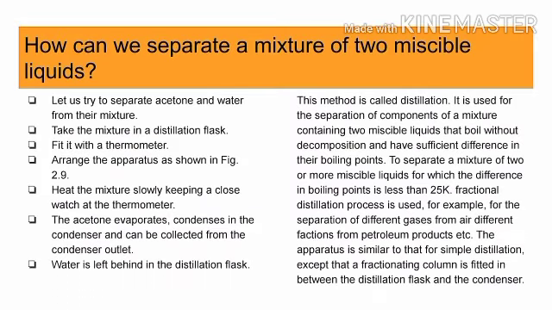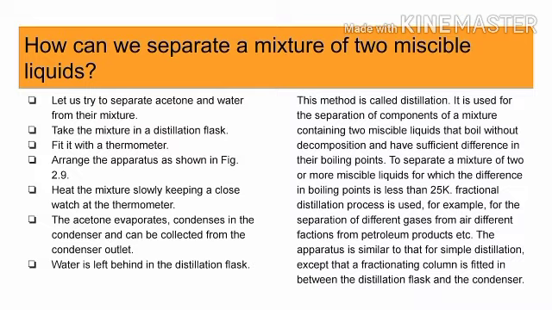How can we separate a mixture of two miscible liquids? Read out the following procedure which will be done in the experiment and follow the given apparatus, and I will explain only the lines which I am telling now. The method is called distillation. It is used for separating the components of a mixture containing two miscible liquids that boil without decomposition and have a sufficient difference in boiling point. To separate a mixture of two or more miscible liquids for which the difference in boiling point is less than 25 Kelvin, the fractional distillation process is used.